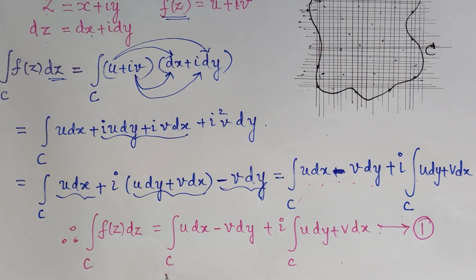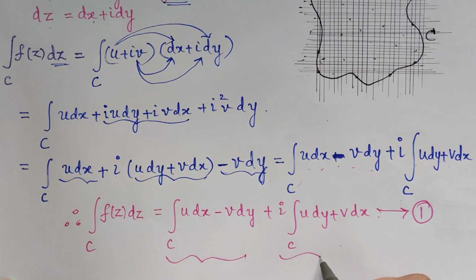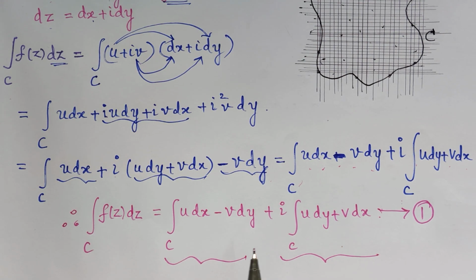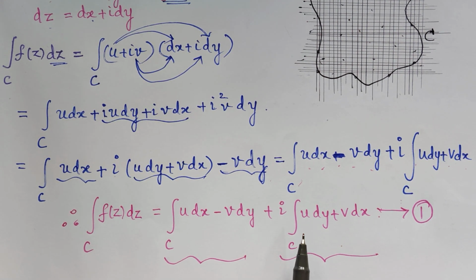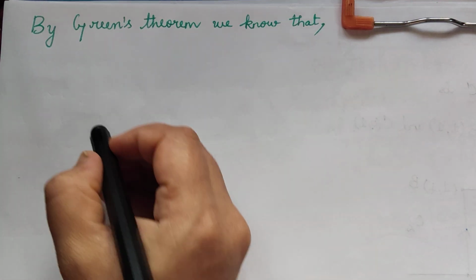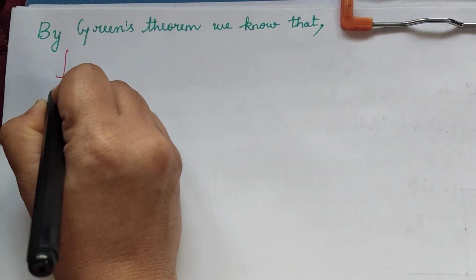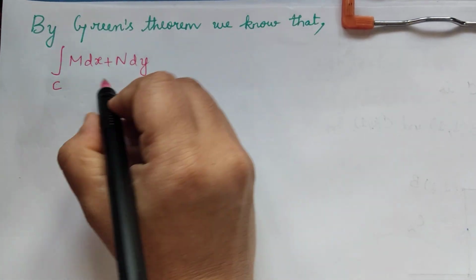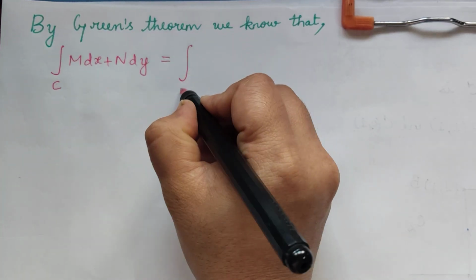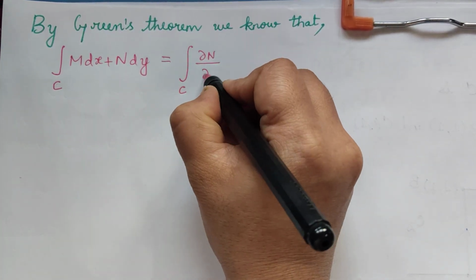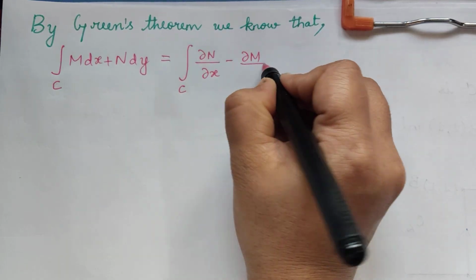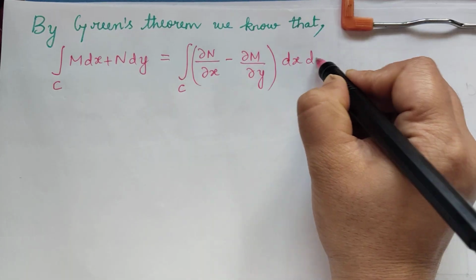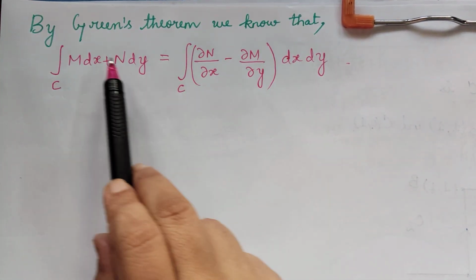Now each of these integrals we will evaluate separately by using Green's theorem. For this, first we have to state Green's theorem. So what does Green's theorem say? By Green's theorem, we know that the integral over C of M dx plus N dy is equal to the double integral of dou N by dou x minus dou M by dou y, with respect to dx dy.